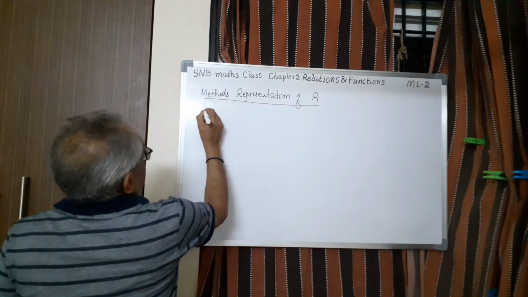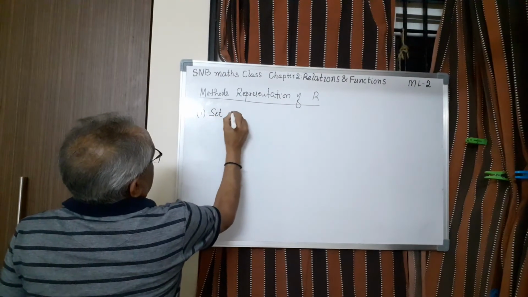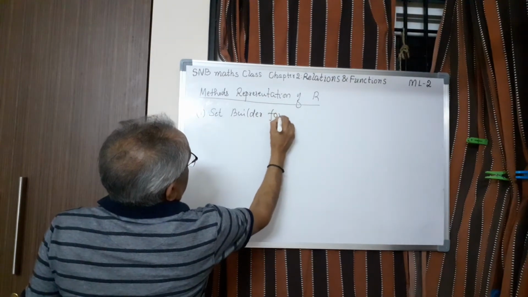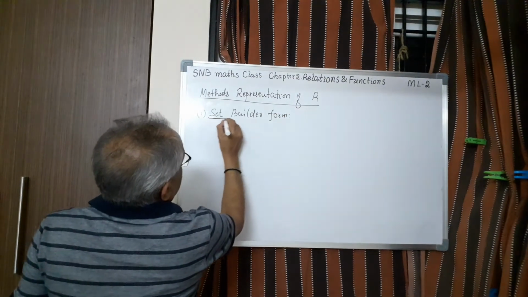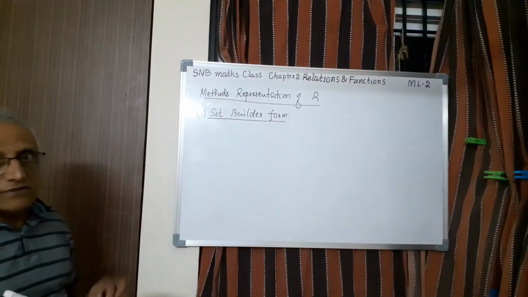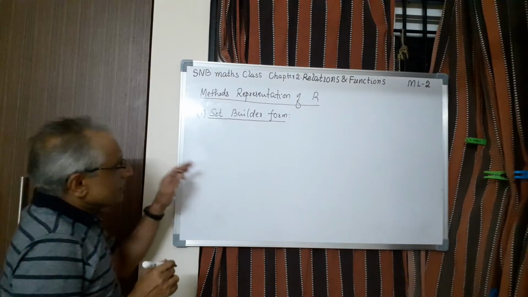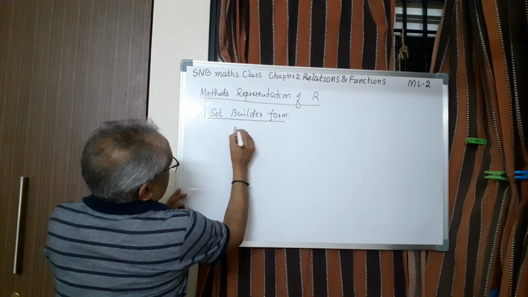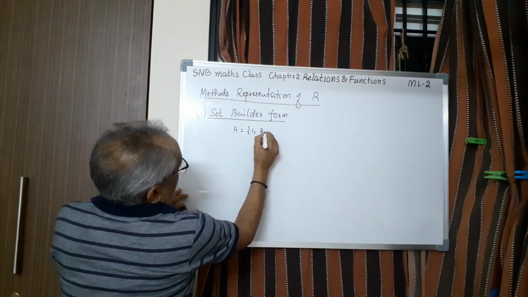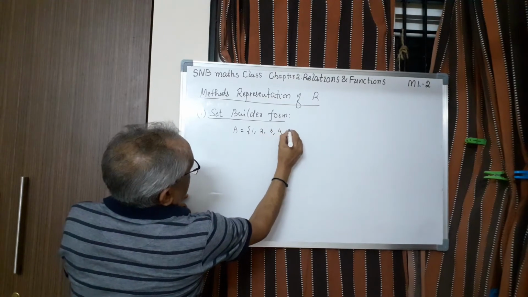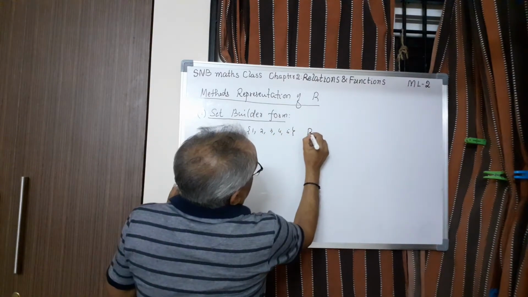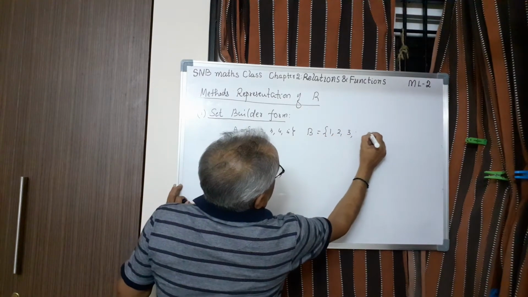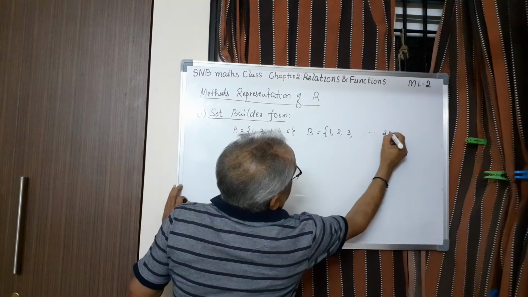So the first one is set builder form. A relation can be always represented using set builder form. Let me give an example. So definition is not necessary here. Let us take for example A equal to say 1, 2, 3, 4, 5 and B equal to say 1, 2, 3, etc., let me say up to 25.